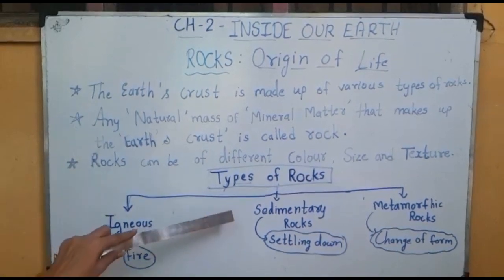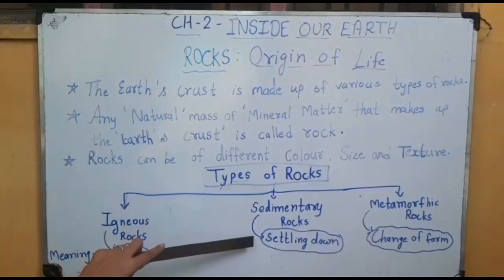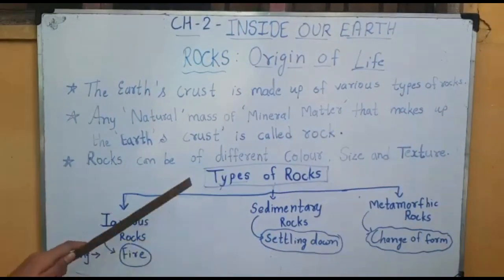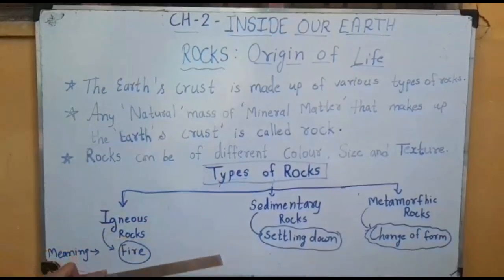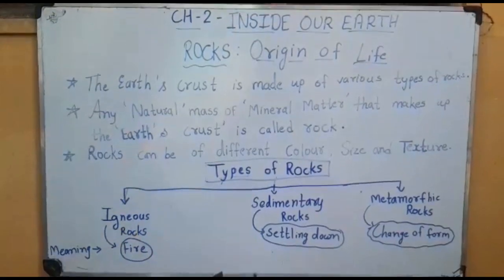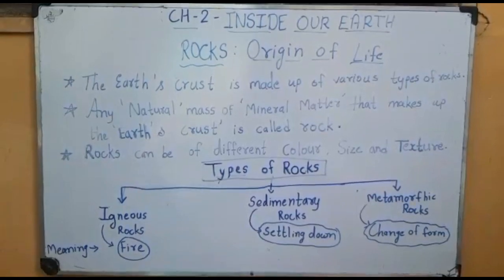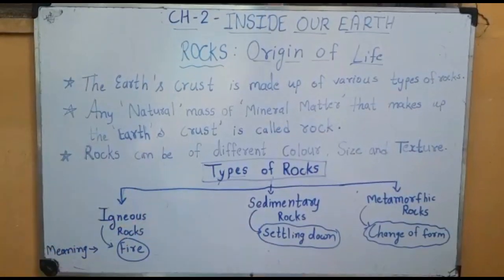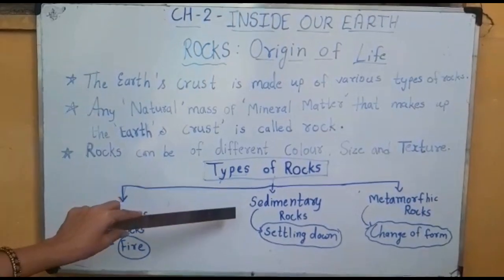Now the second one is sedimentary rocks. What is the meaning of sediment? Sediment means settling down. Those rocks that are eroded by water and air and settle down on the earth or the upper layer of the crust are called sedimentary rocks.